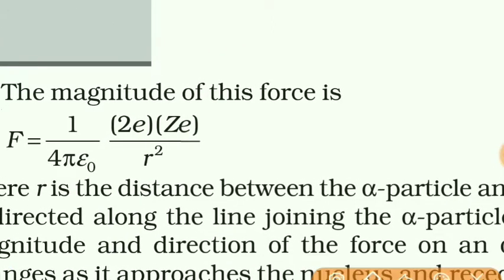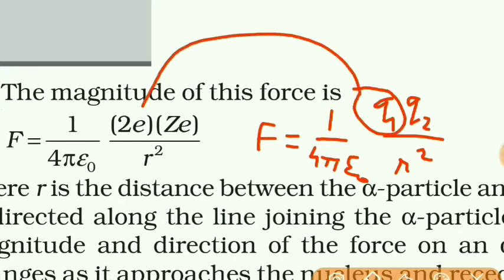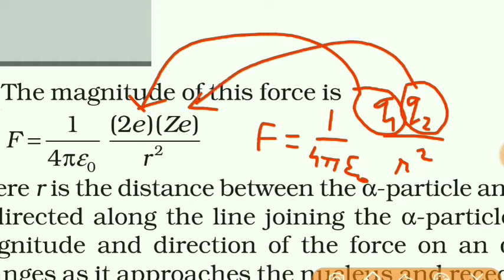We have already studied in our first chapter that force F = 1/(4πε₀) q1 q2/r². This is Coulomb's law. Here q1 is the charge of the alpha particle, q2 is the charge of the gold nucleus, and r is the distance between the alpha particle and the gold nucleus. According to this repulsive force formula, the alpha particles are scattered.